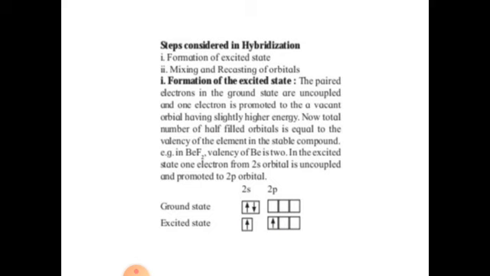Now in the ground state, it has 1s2, 2s2 electronic configuration, and in the excited state what happens? One electron from the 2s orbital is shifted to the 2px orbital. So now there are two unpaired electrons. So now it can form the compounds BeF2, BeH2 or BeCl2: beryllium fluoride, beryllium hydride and beryllium chloride. So in the excited state, one electron from the nearest orbital jumps into the empty orbital and the number of unpaired electrons automatically increases.